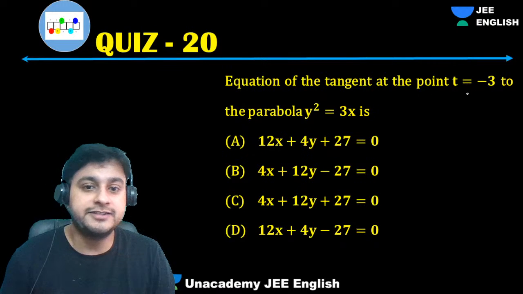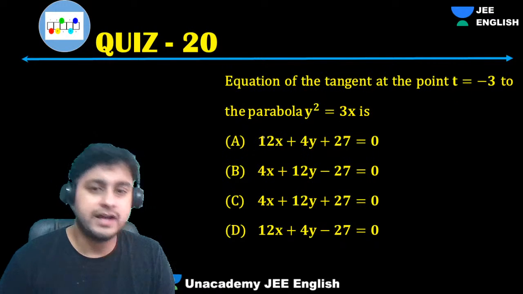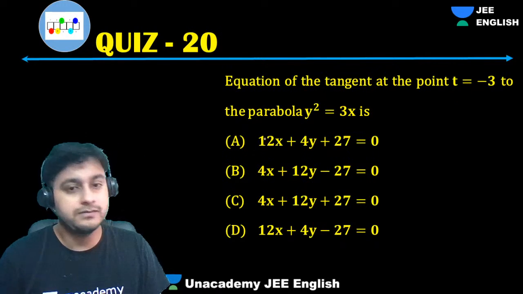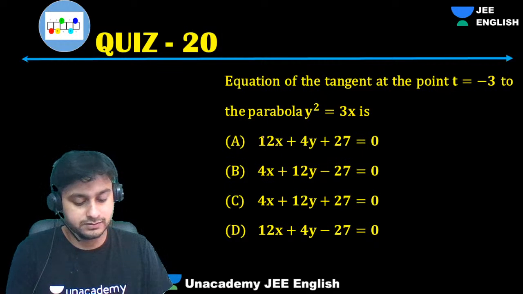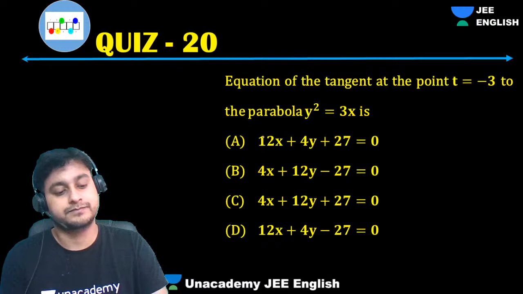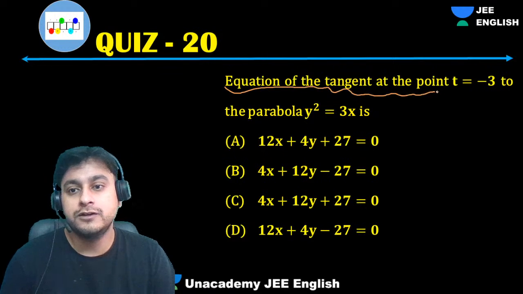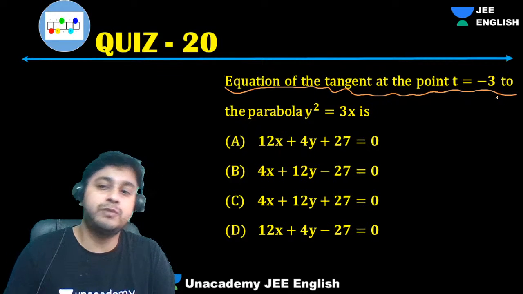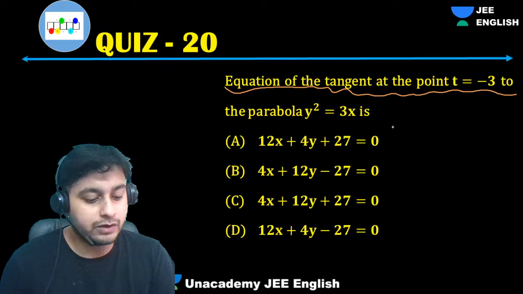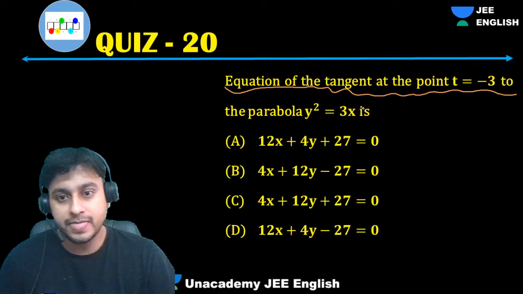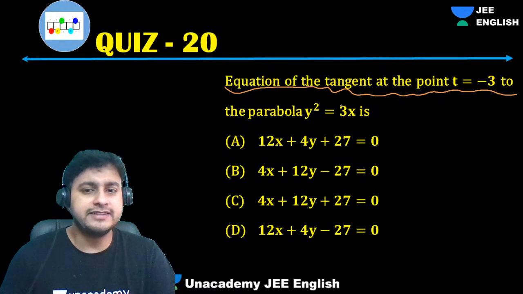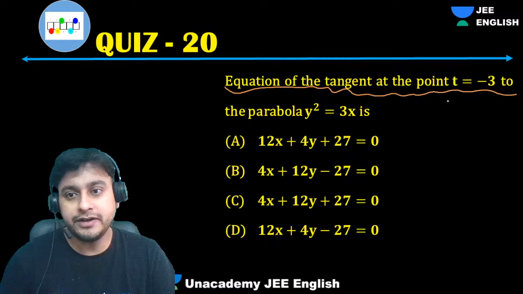Equation of tangent at this point, guys. Again, a very easy one. How will you do it? Tell me, the equation of the tangent at the point t equal to -3. You will definitely get the point first, then it is easy. How will you get the point?